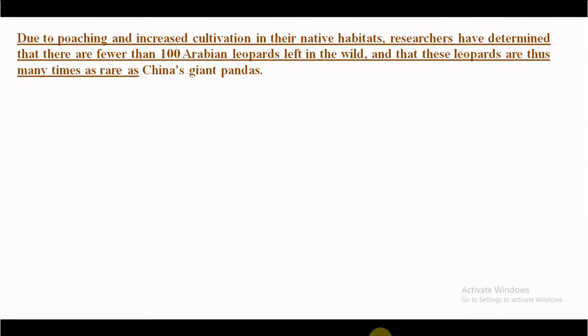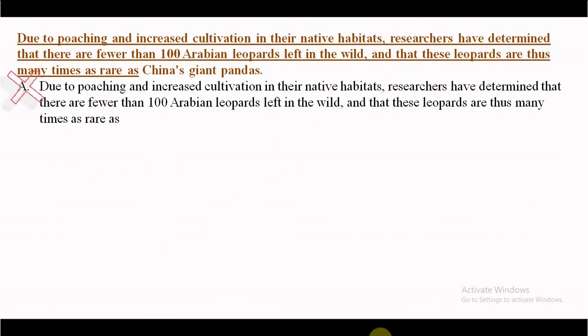Fine. Look at another example. Due to poaching and increased cultivation in their native habitats, researchers have determined that there are fewer than 100 Arabian leopards left in the wild, and that those leopards are thus many times as rare as giant pandas, China's giant pandas. Okay, so as you know, due to is a modifier for a noun. So due to poaching and increased cultivation, researchers. Researchers cannot be poaching, researchers cannot be cultivation. So this phrase is an incorrect modifier. So the use of due to is incorrect. That's why option A is out.